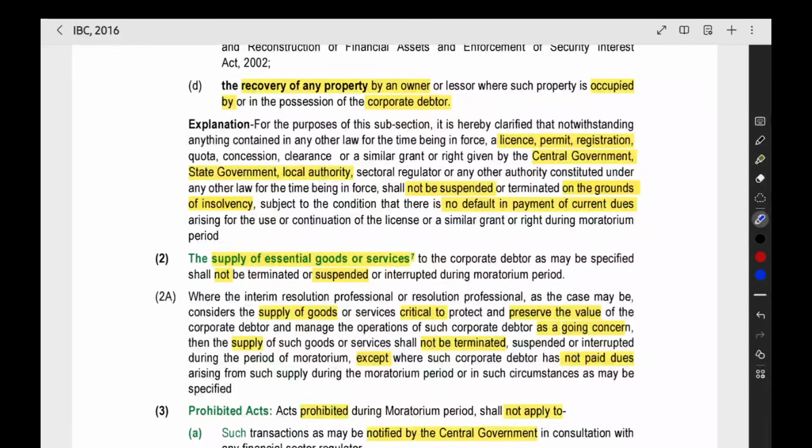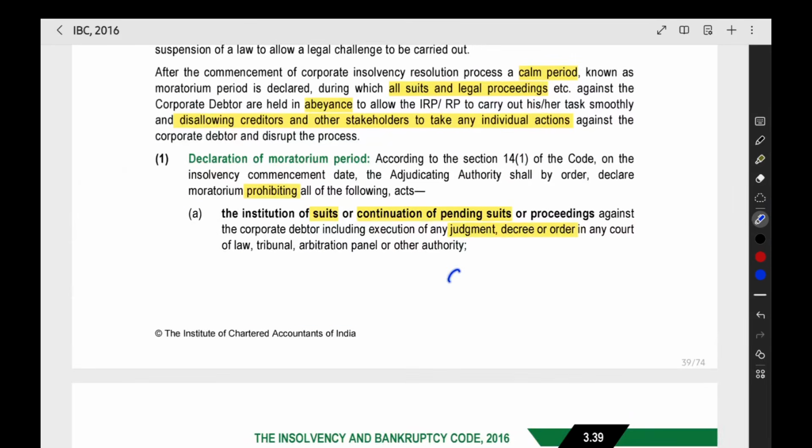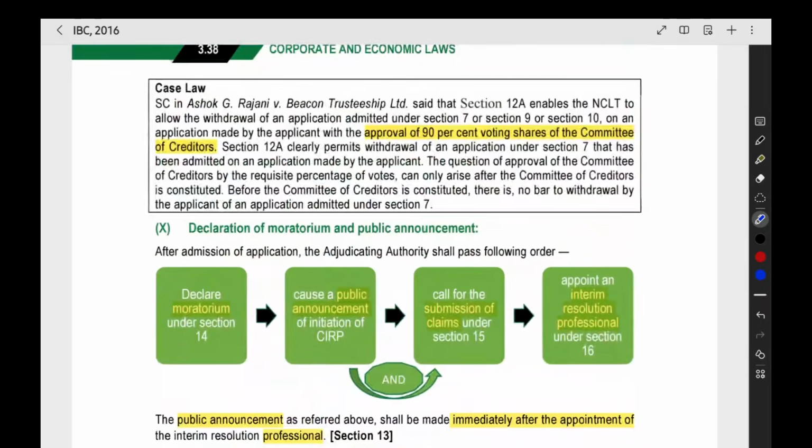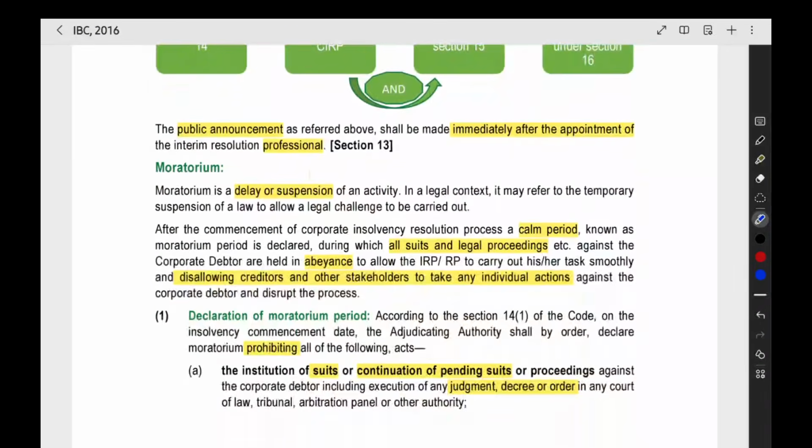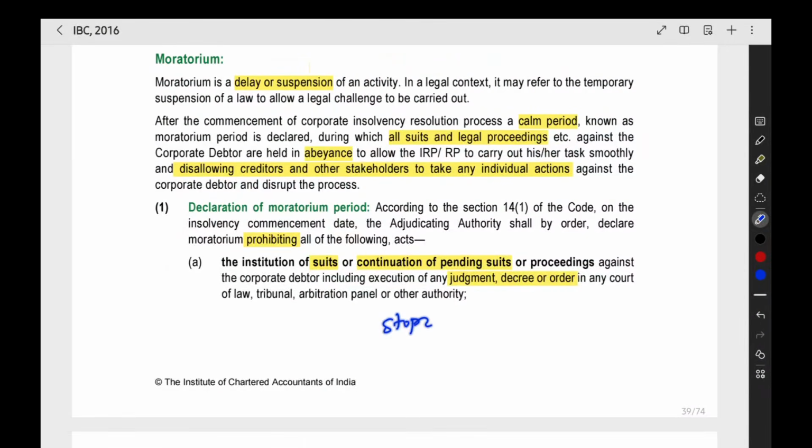Then if they are operating something by getting a license, permit or registration from the central government or any other authority, that will not be suspended just because of the insolvency. Now they have started the insolvency. After getting the public announcement, the government authority may stop the supply. Whatever they are supplying or whatever license is there with the company, they can try to stop it. That should not happen. That should not be stopped just because of the CARP initiation.